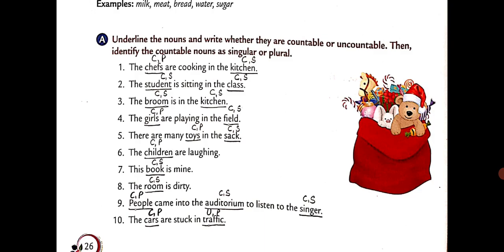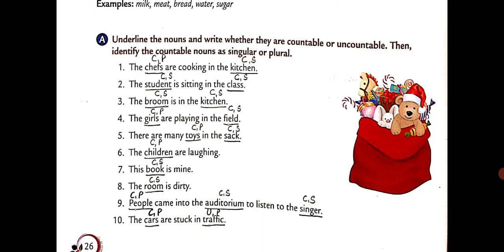First one is the chefs are cooking in the kitchen. Chefs is a noun, right? And we can count them. So it is countable and it is plural. More than one chef is there. Plural of chef is chefs. So on the top, write C for countable and P for plural by putting a comma in the middle.